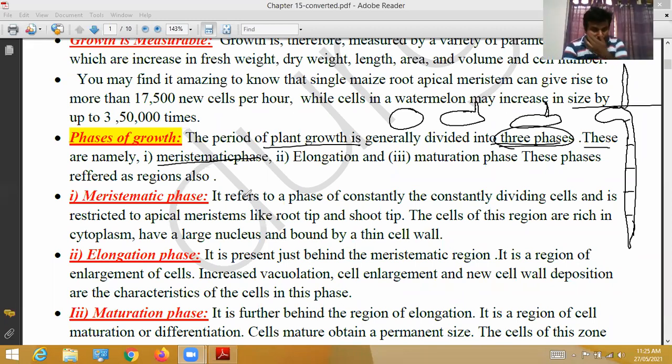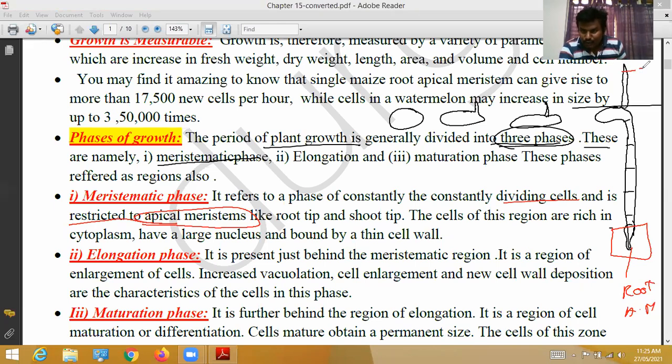It refers to a phase of constantly dividing cells and is restricted to apical meristems. This is the region, at the root tip apical tissue. In the root apical meristem the cells constantly divide, and those meristematic cells are restricted to the apical meristem. This is called the root apical meristem.